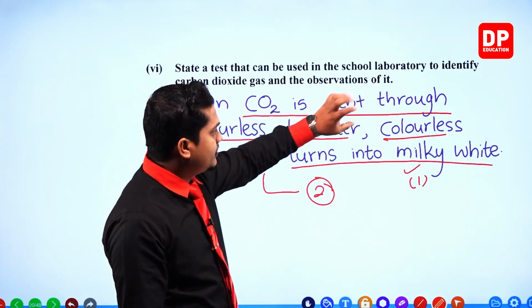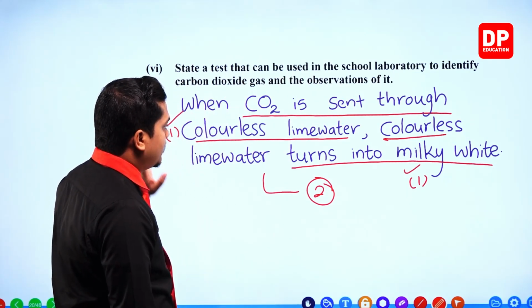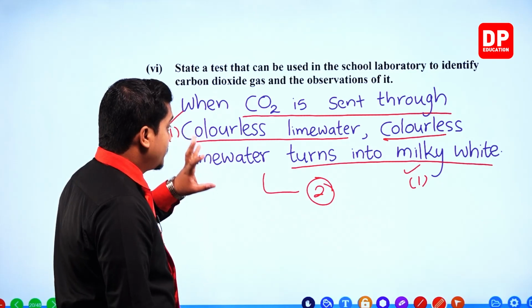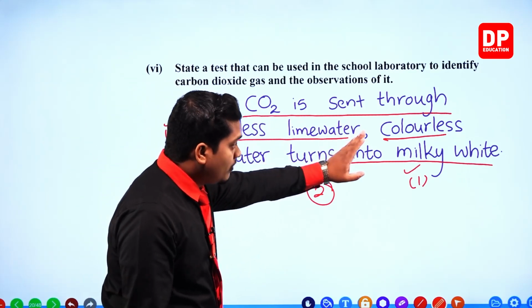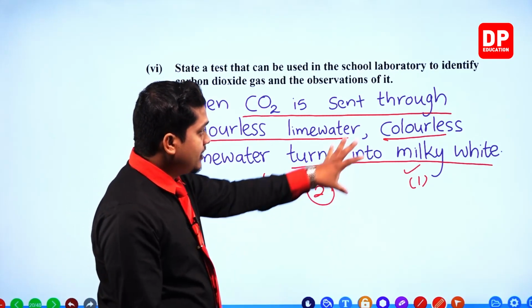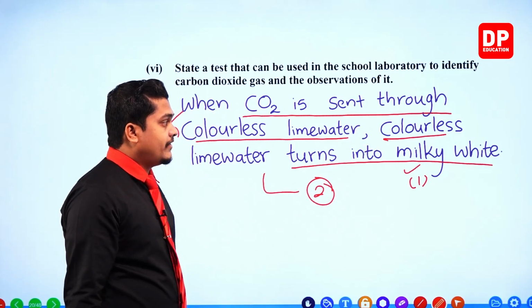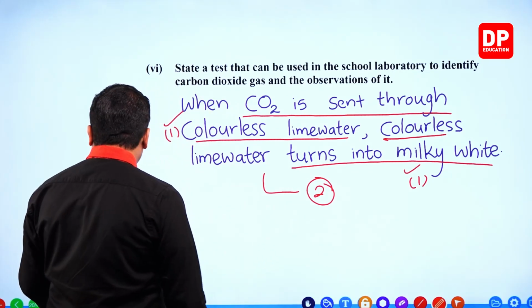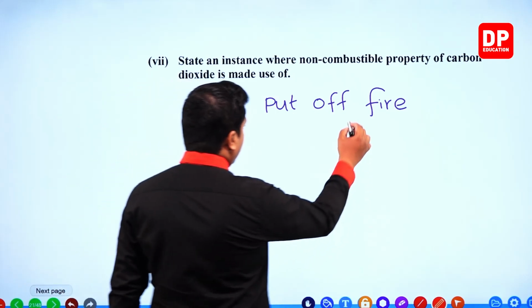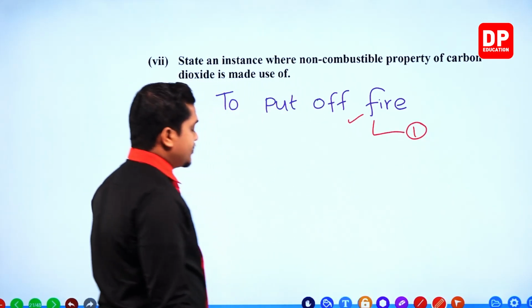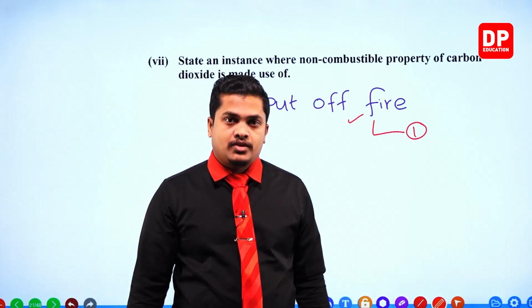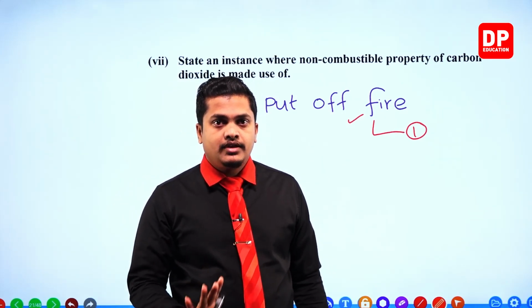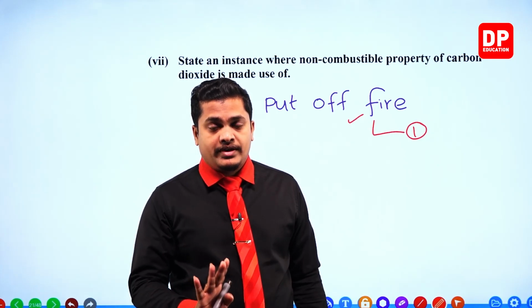So this is the experiment: bubble carbon dioxide through colorless lime water, or else you need to send this carbon dioxide through the colorless lime water. For that 1 mark is given. Then for the observation, colorless lime water turns milky white. For that, again 1 mark is given. That's the observation. Then, my dear children, for the final one, to put off fire, 1 mark. So altogether 20 marks for the 6th question. Right. So we have successfully answered the 6th question in the essay type question paper in 2022 O level.